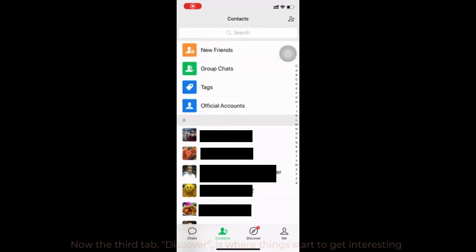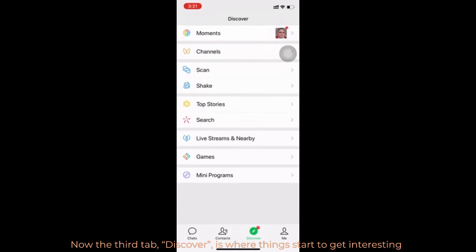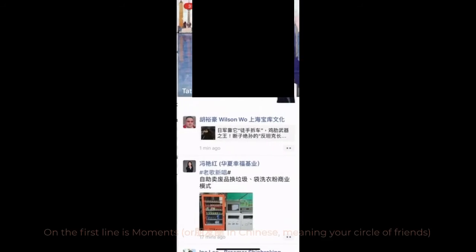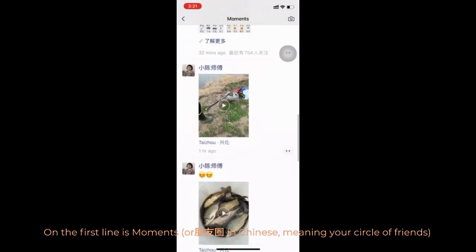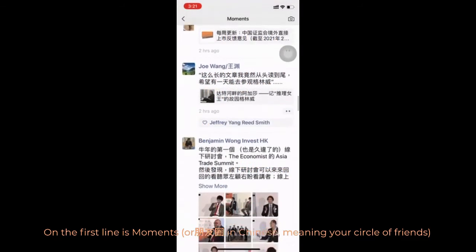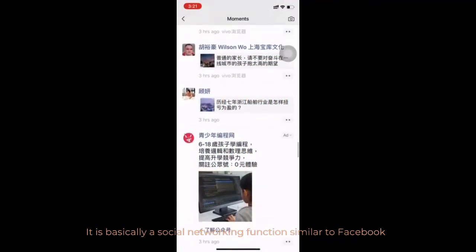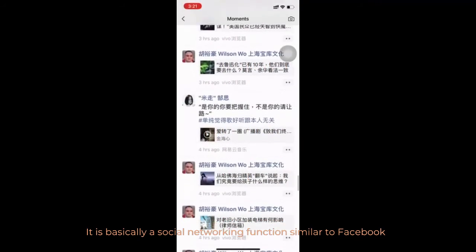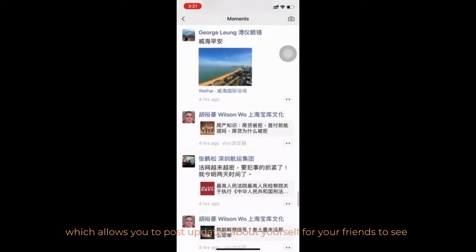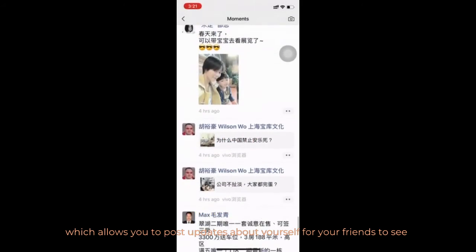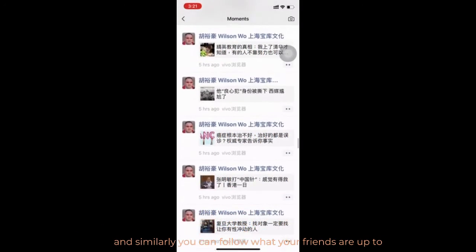Now the third tab, Discover, is where things start to get interesting. On the first line is Moments, or 朋友圈 in Chinese, meaning your circle of friends. It is basically a social networking function similar to Facebook, which allows you to post updates about yourself for your friends to read, and similarly, you can follow what your friends are up to.